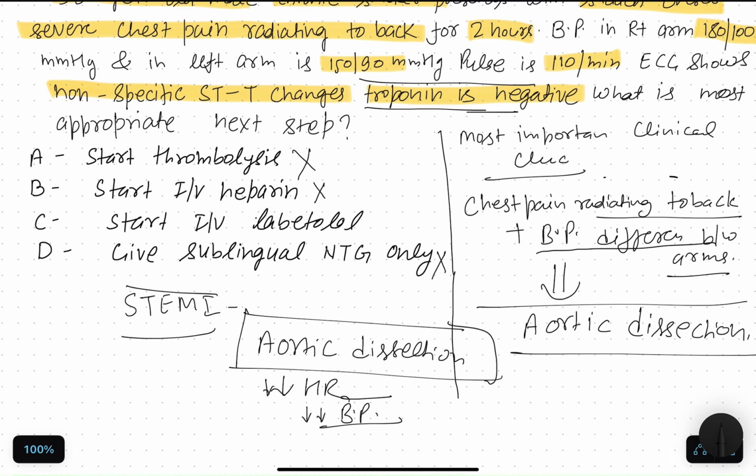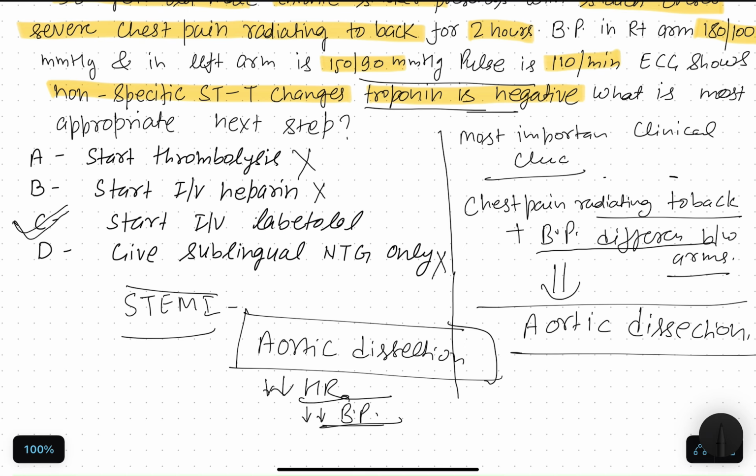Why is option C correct? Option C, labetalol, is correct. In suspected aortic dissection, the first goal, as I told you, is to reduce shear force on the aorta. How will you reduce the shear force? By reducing the heart rate and the systolic blood pressure. IV labetalol reduces the heart rate and blood pressure. So the final diagnosis here is acute aortic dissection, and option C is the correct option.